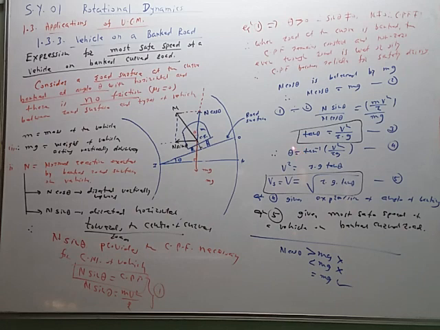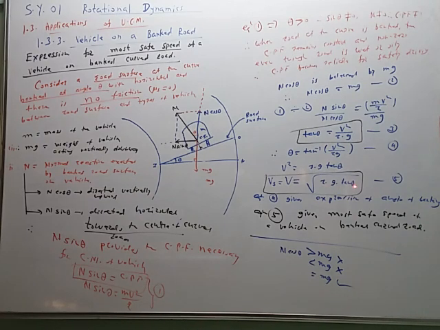The roads are constructed in such a way that the road surface makes an angle theta with the horizontal. That theta is decided by equation number 4. Now the same equation can be arranged for V square. This RG is taken on this side, V square is equal to RG tan theta. So taking square root, V is equal to under root RG tan theta. This V is called the most safe speed of the vehicle.